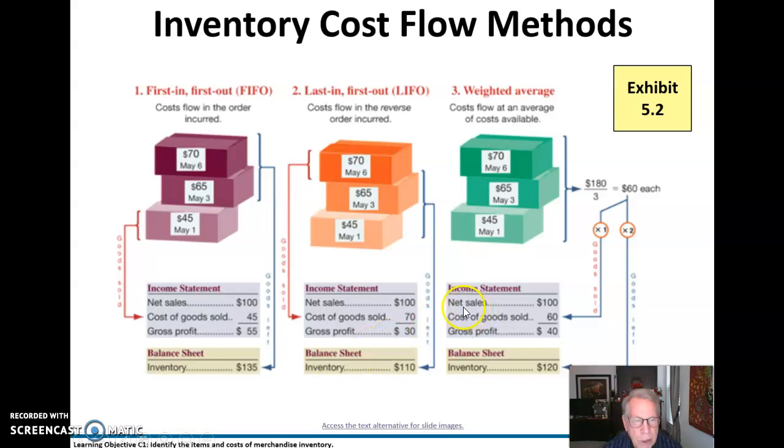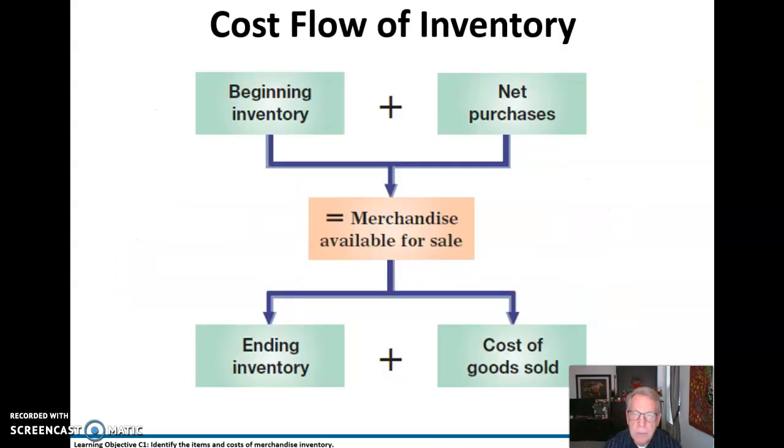And weighted average, we simply take the $180 that we have for the sum of all 3 of those layers, divide it by 3. That means that each of those units costs $60 each. So we bring $60 here to cost of goods sold, and the remaining 2 units in inventory of $120. So that's a little overview of FIFO, LIFO, and weighted average.